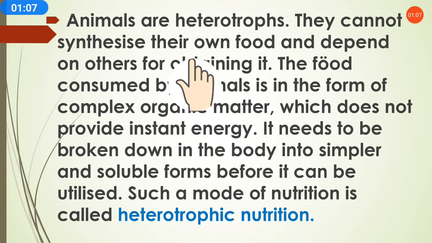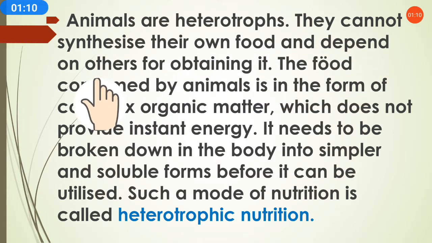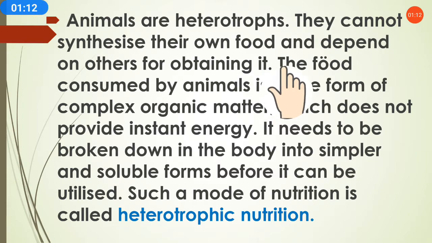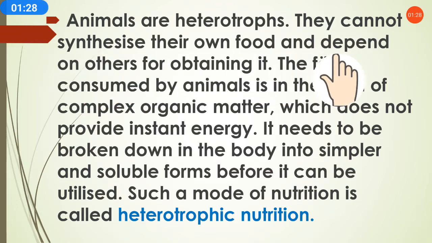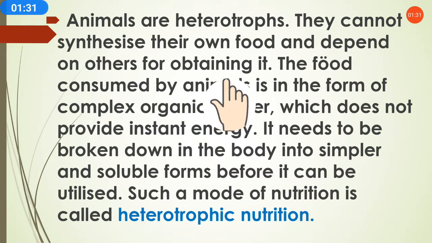They cannot synthesize their own food and depend on others for obtaining it. Heterotrophs are those organisms which cannot prepare their own food and depend on others for their food.